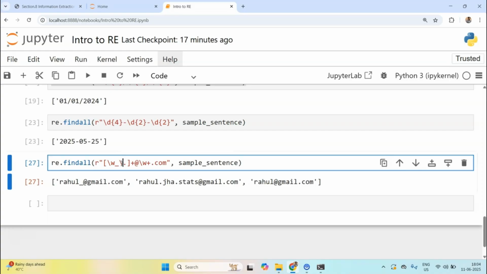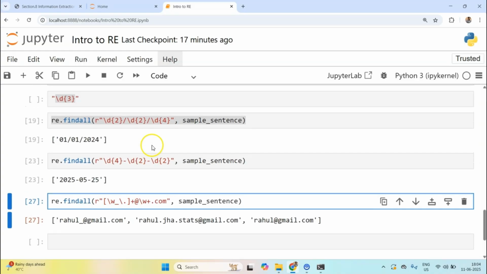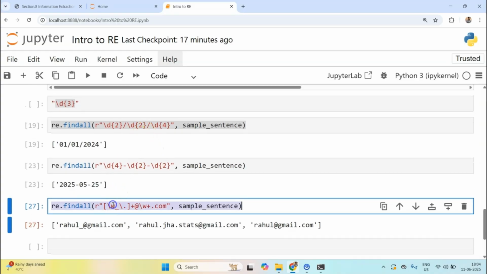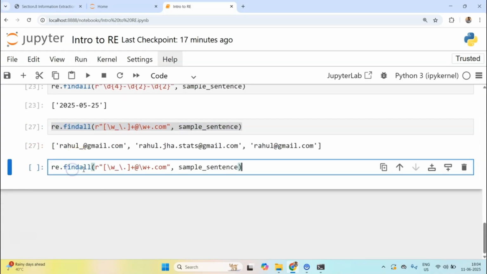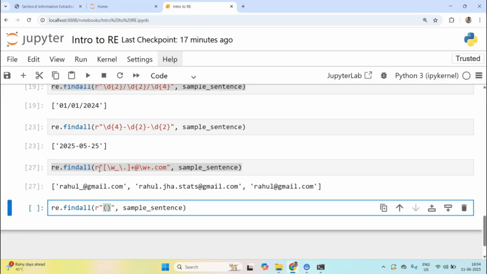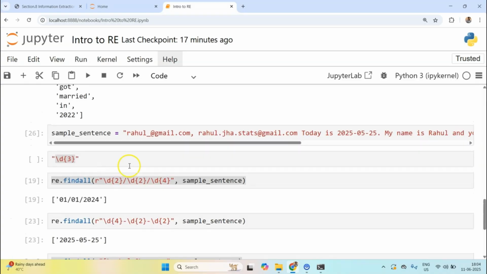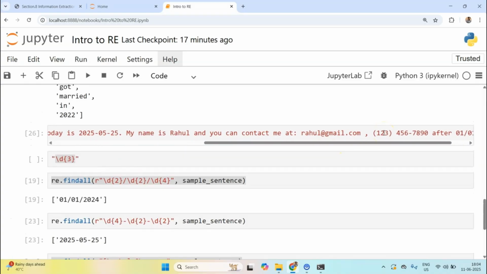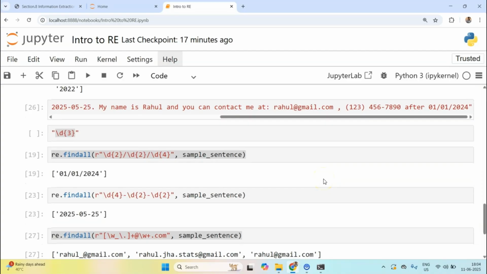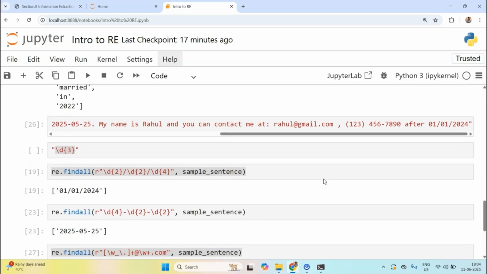Okay, I hope it makes sense. So I think we have extracted email, and we have extracted date. But now let's try to extract phone number. Within phone number also we can have several different formats, but let's try to extract this particular phone number, the one we wrote down here. So how can we extract it?